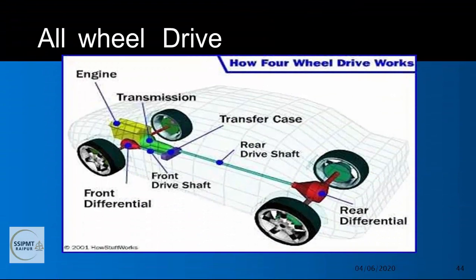Next one is all-wheel drive. An all-wheel drive vehicle is one with a powertrain capable of providing power to all its wheels, whether full-time or on-demand. Right? And the most commonly used all-wheel drive vehicle is known as the four-wheel drive vehicle. You can see the diagram which is showing the four-wheel drive function.